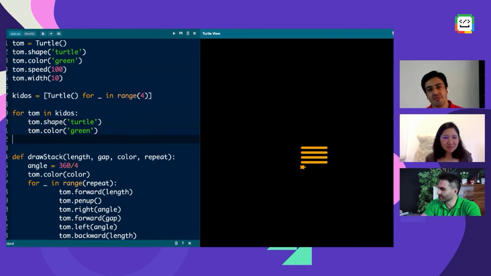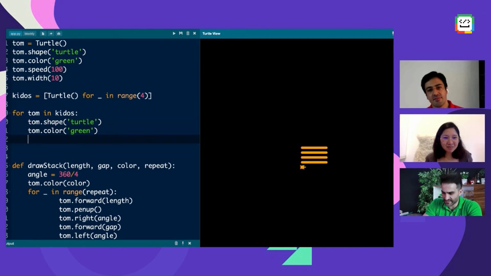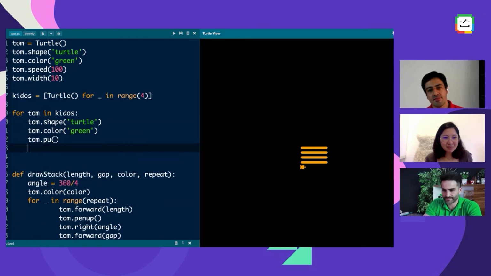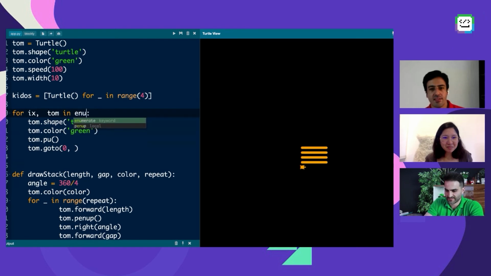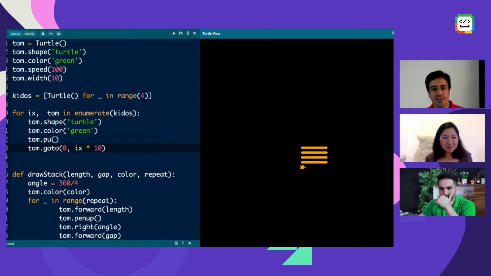Okay, so what I'm going to do, oh, I got it. Tom dot pen up, Tom dot go to 0, and then we do this: enumerate kiddos, so go to ix times 10, and then pen down.